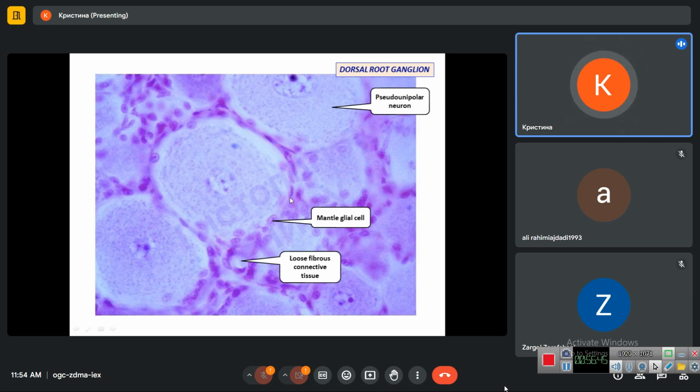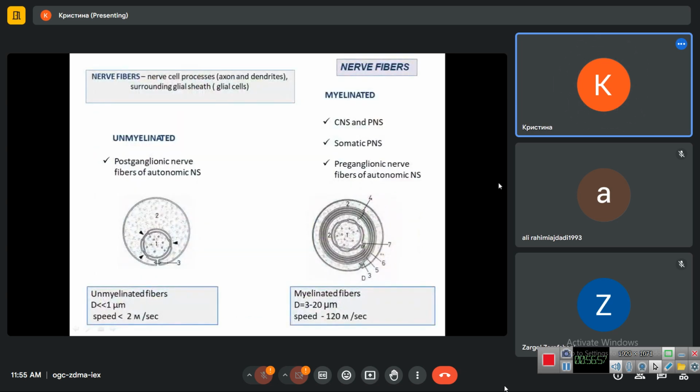Further from neurons and with more flattened nuclei, cell nuclei of loose fibrous connective tissue cells, and also some blood capillaries inside it. And now we go to nerve fibers. Nerve fibers are nerve cell processes, which can be axon or dendrite, surrounded with glial sheath.